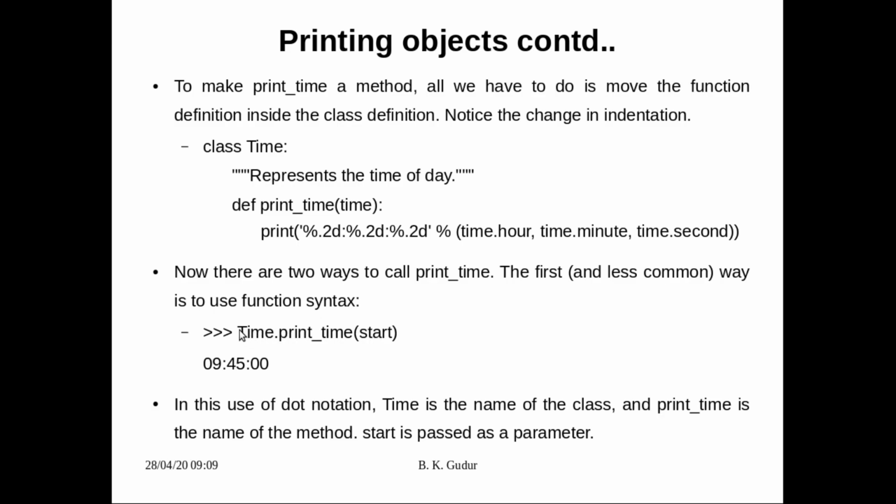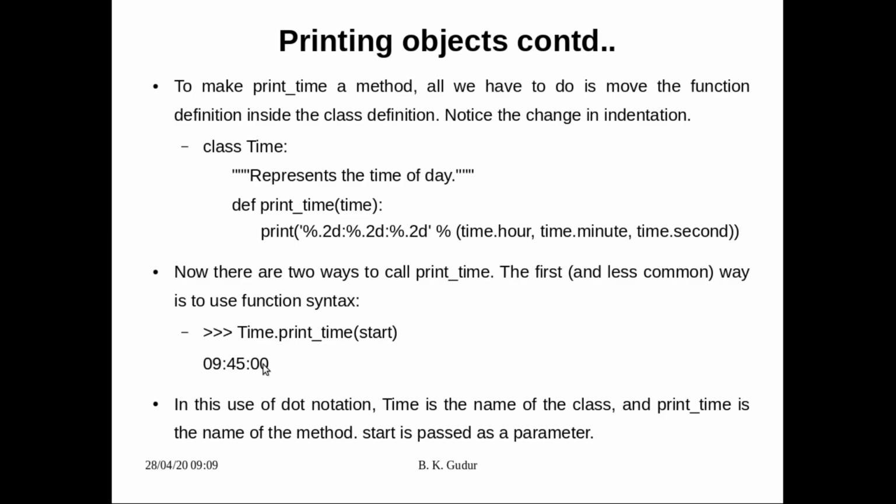This Time, with capital T, is the name of the class, and this is the function name, and inside that we are supplying start as an argument. In this use of dot notation, Time is the name of the class, print_time is the name of the method, and start is passed as a parameter, which in this function call is an argument. Obviously it will execute, and we'll get the result like this.